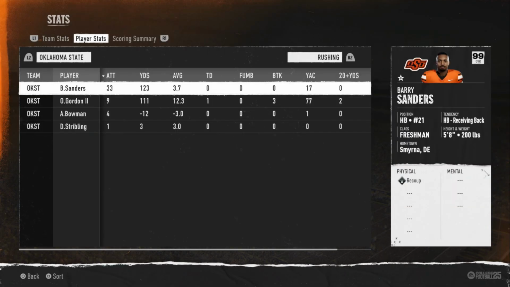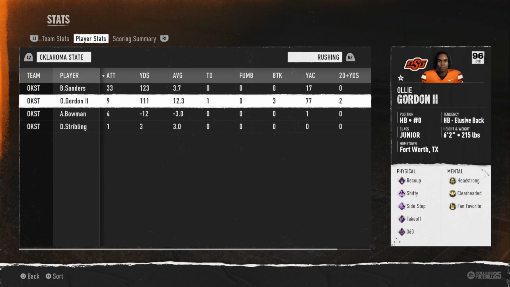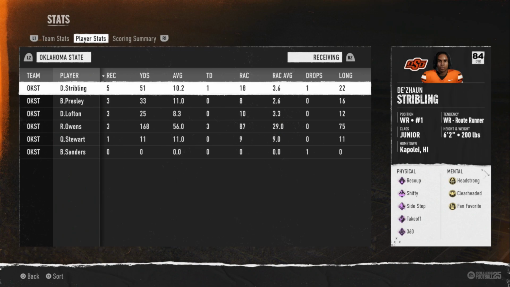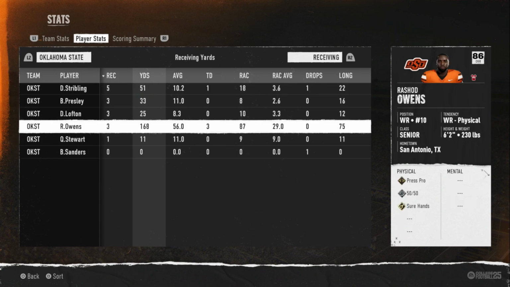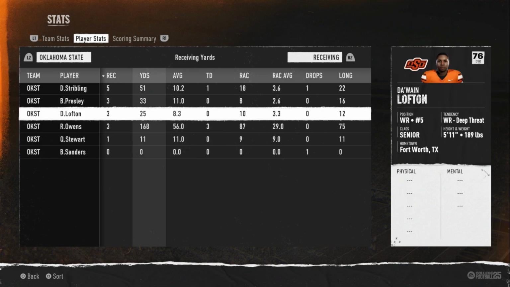I got to show you the stats. Look at this. Both of our boys have 100 yards, although Ollie Gordon does it on 9 carries. What? Holy smokes. And then, of course, we got to give Rashad Owens his flowers, right? 160 yards, 3 catches, 3 touchdowns. These guys are freaky. Love to see that. All right, let's jump into the playoffs.